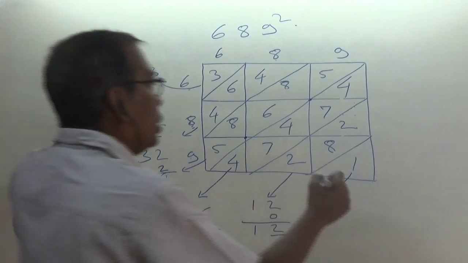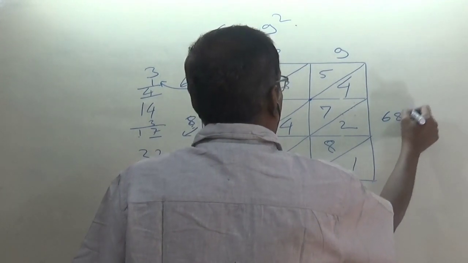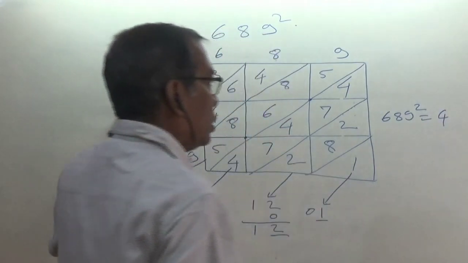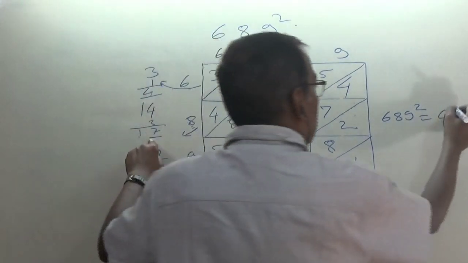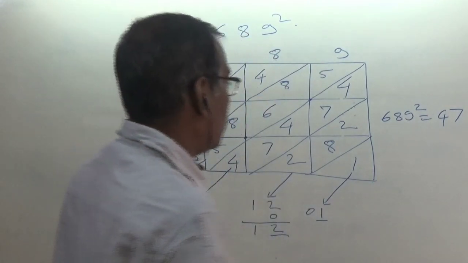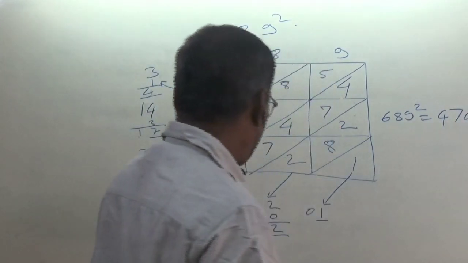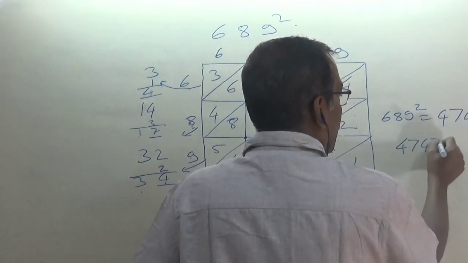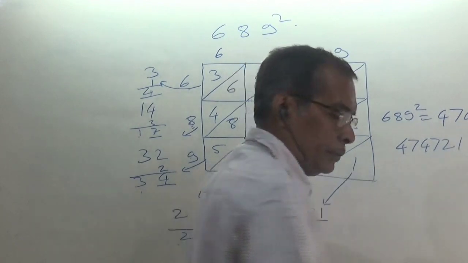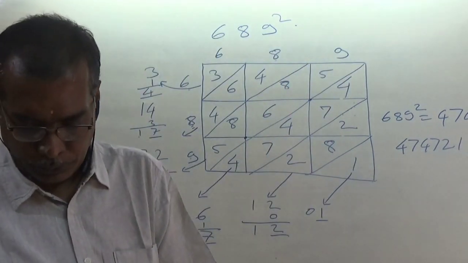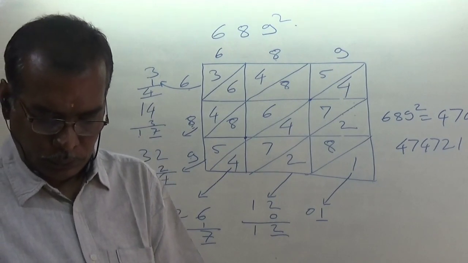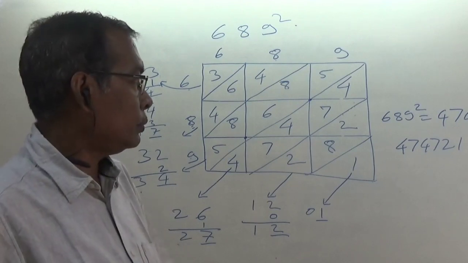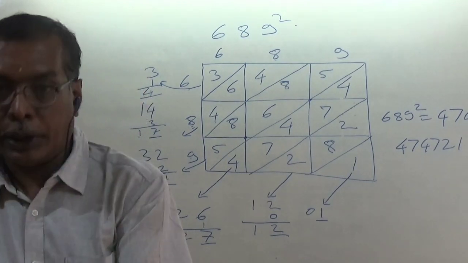Now the underlined numbers you have to write here. 689: underlined numbers only you have to write. Which is underlined here? The first figure is 4. The second figure is 7. The third figure is 4. The fourth figure is 7. Then 2, then 1. That is 4, 7, 4, 7, 2, 1 will be the answer. Correct.